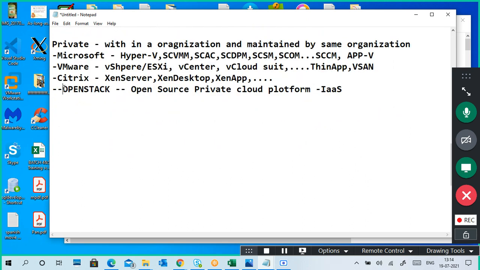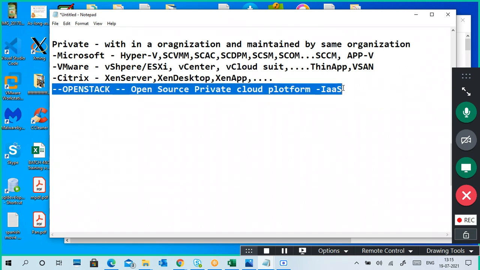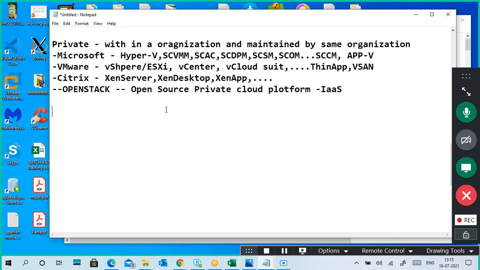You can go to the OpenStack website, download the OpenStack application, and install it on your Linux machine. You can find how to install it, and then automatically you will get that environment. But you require a backend, originally the infrastructure. So this is an open source private cloud platform. We'll see the next one.